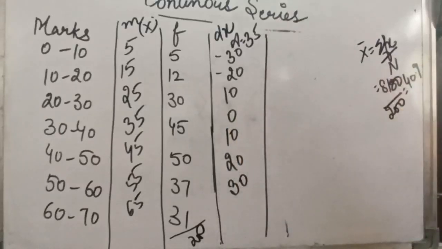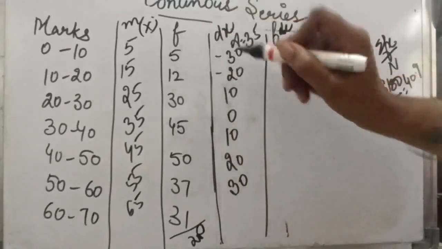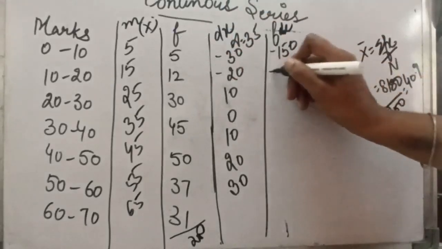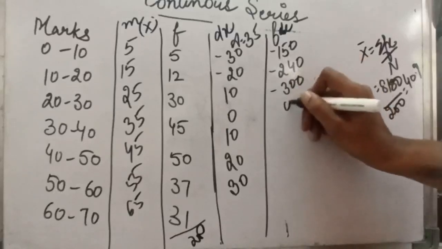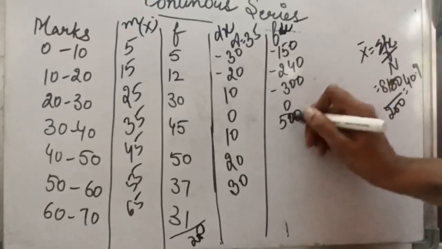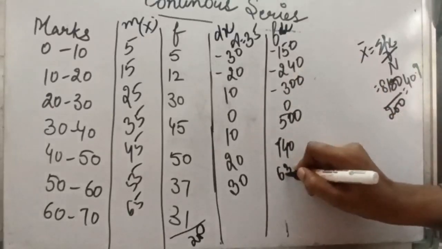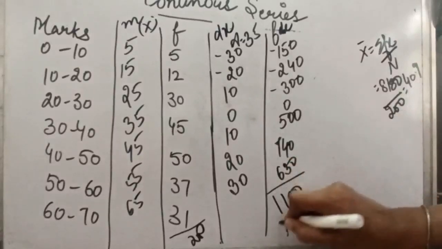Now after calculating dx, we will calculate f dx. This dx will be multiplied by f, so it will be minus 150, minus 240, minus 300, 0, 500, 740 and 630. Its total comes out to be 1180.